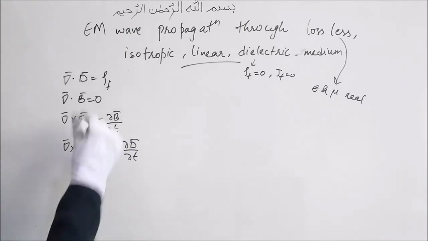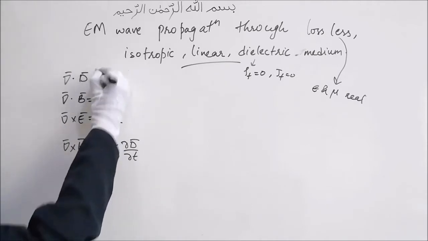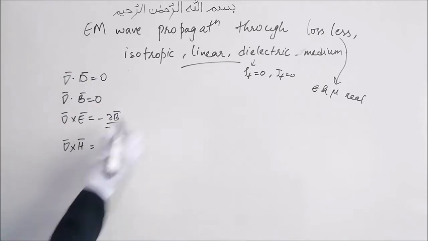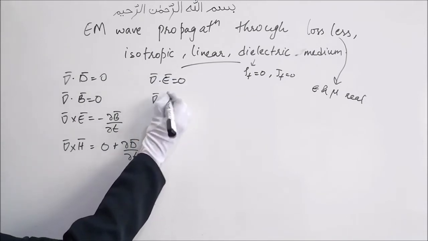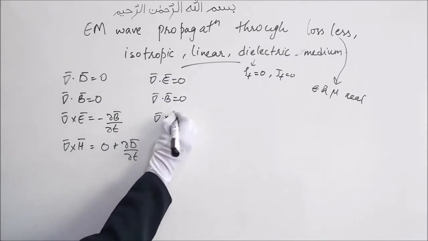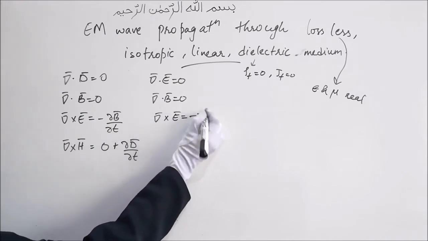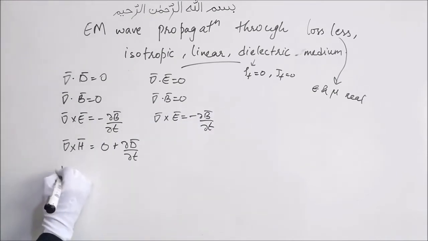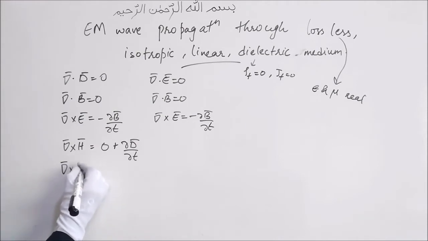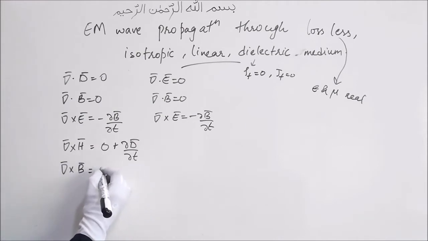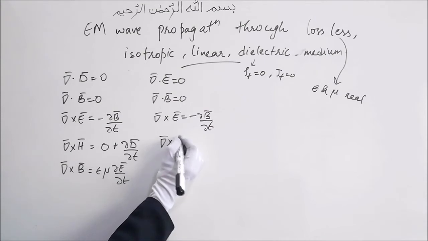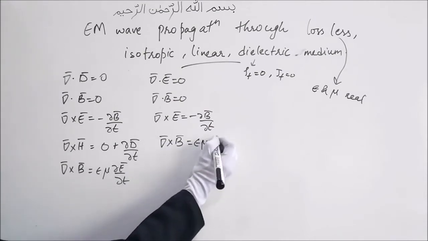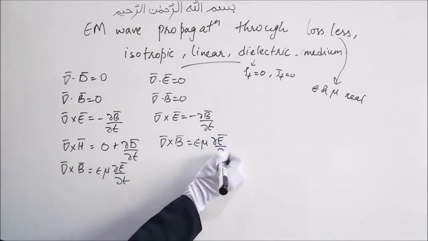Here rho free and J free are 0, so the equations become del bar dot E bar is equal to 0, del bar dot B bar is equal to 0, del bar cross E bar is equal to minus del B bar by del t, and del bar cross B bar is equal to epsilon mu del E bar by del t.